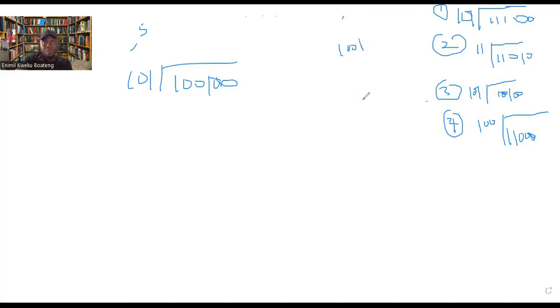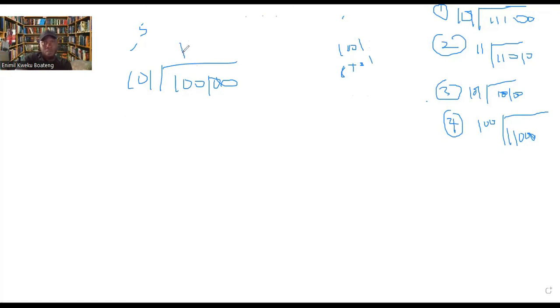Now 1001: this is 1, this is 2, this is 4, and then this is 8, giving us 9. Now 101 going into 1001, meaning will 5 go into 9? We are using the whole of these bits. Yes, 5 will go into 9. So 101 will go into 1001 one time.